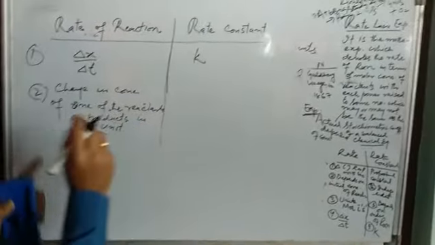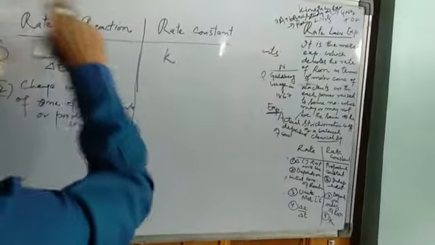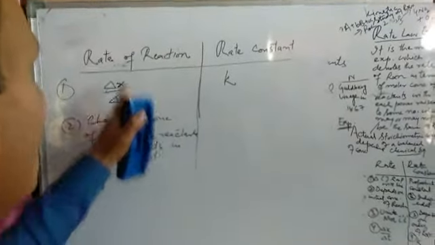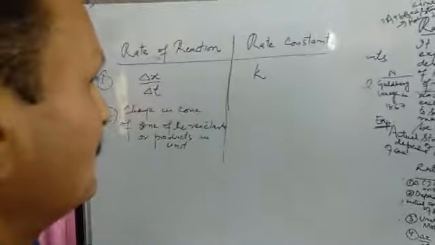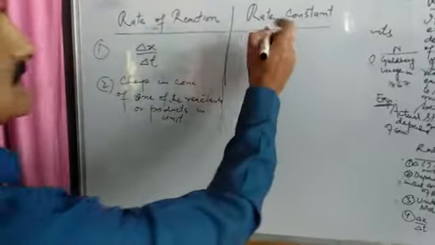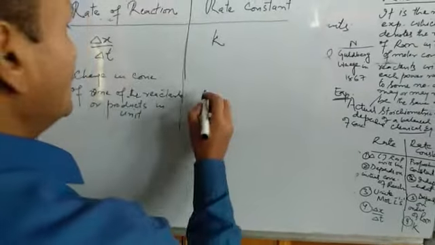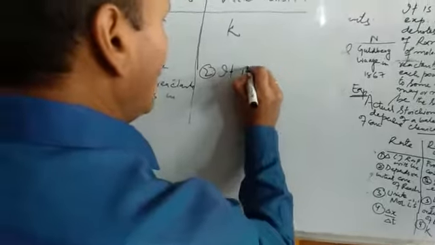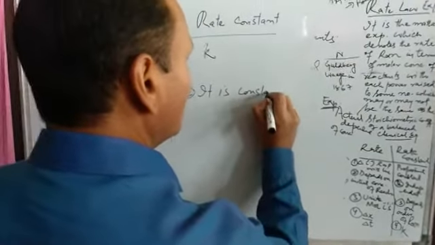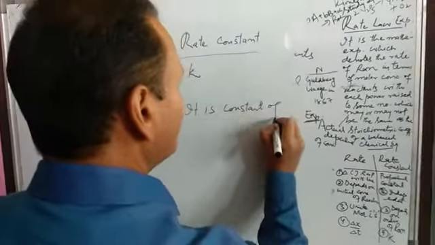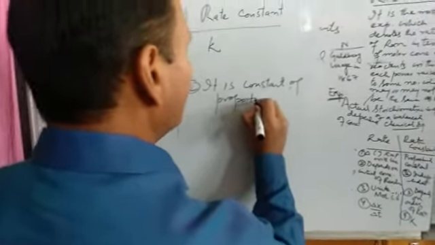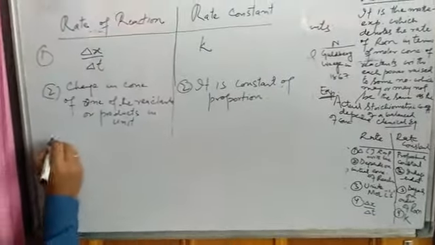So the change in the molar concentration of one of the reactants or one of the products in unit time is called the rate of a reaction. So far as the rate constant is concerned, it is a constant of proportionality. K is a constant of proportionality. This is another difference between reaction rate and rate constant.